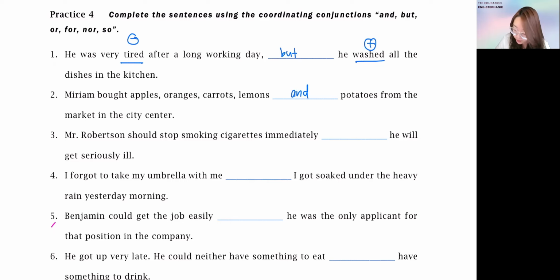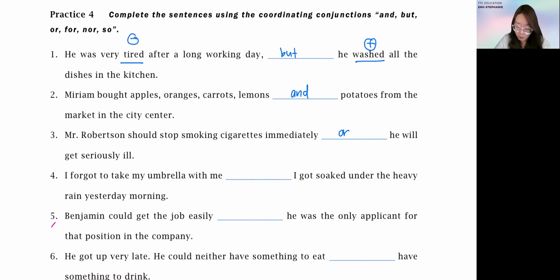Next one, question number 3. Mr. Robertson should stop smoking cigarettes immediately. He will get seriously ill. Which one should I use? Okay, very good. It should be or. Why? This or that. Either you choose to stop smoking cigarettes immediately and then get a healthy body, or you will get seriously ill, okay, become sick because of smoking, right? Smoking is harmful for your health, right? So this or that, you choose one and eventually you will go to one direction, one kind of ending. All right, so this or that, choose one.